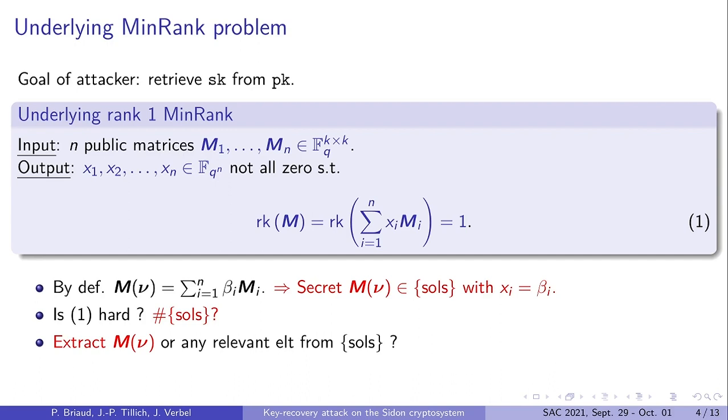As is usually the case in multivariate cryptography, retrieving sk from pk is possible by solving some particular instance of the MinRank problem. In our case, the instance is given by the n matrices from the public key, and the goal is to find a linear combination over F_{q^n} which is a matrix of rank only 1. So this is quite particular. The reason is that the secret matrix mu is a solution to this problem if you take xi equal to beta_i from the secret basis.